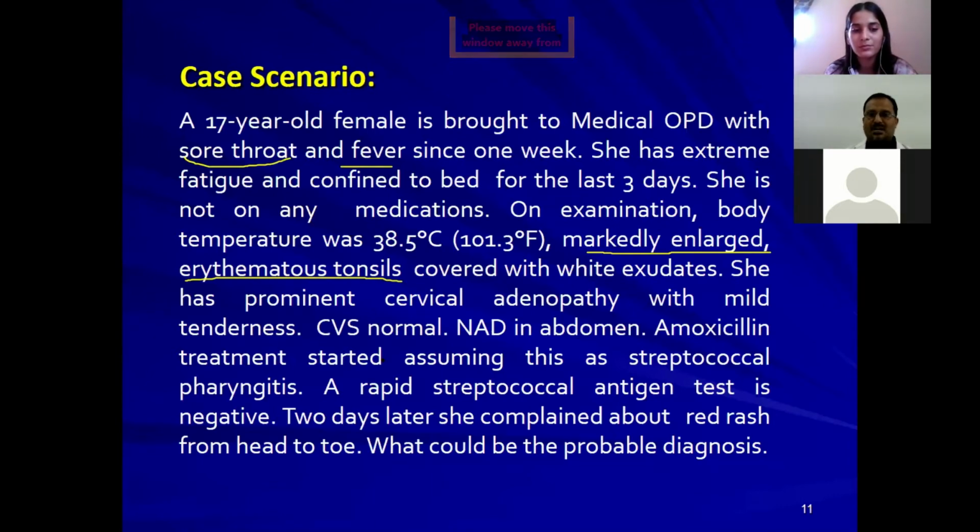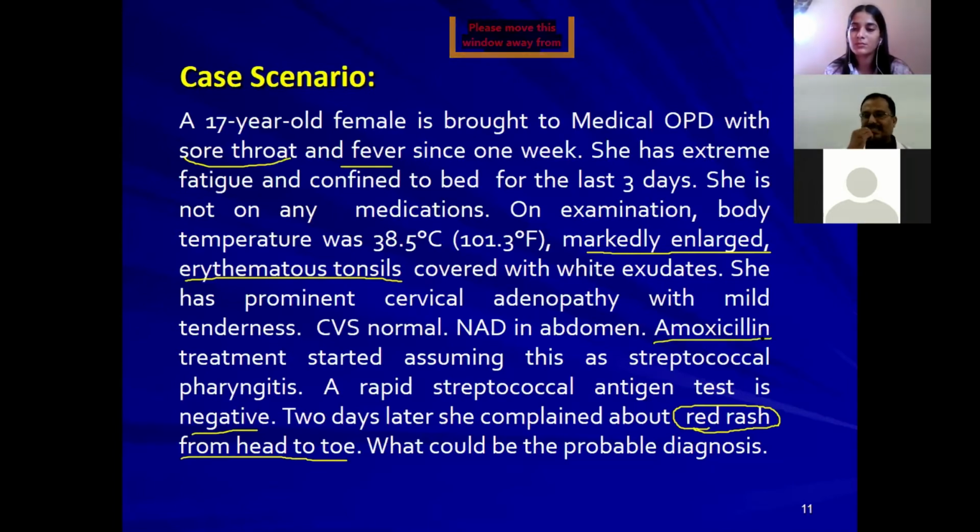Amoxicillin treatment was started, assuming this as streptococcal pharyngitis. A rapid streptococcal antigen test was negative. And 2 days later, she complained about a red rash from head to toe. The red rash was seen after the initiation of the amoxicillin drug.